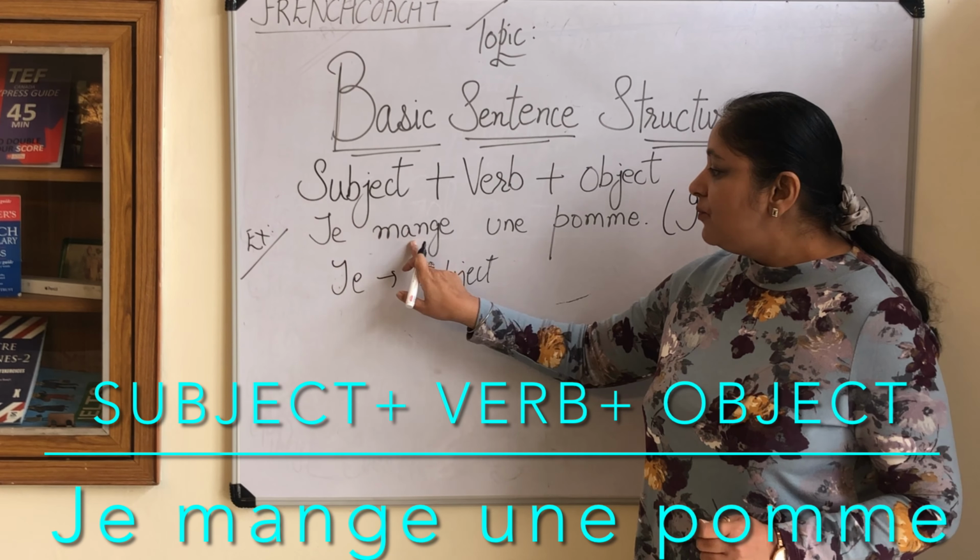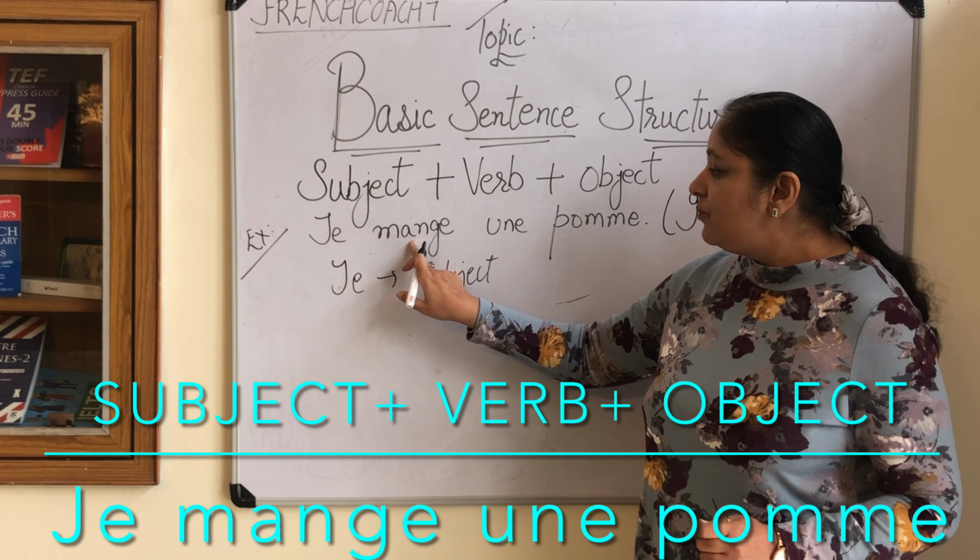Let us take another example. For example, if I say he speaks English: Il parle anglais. He speaks English. This is a positive sentence. Very simple. Put ne and pas before and after the verb.